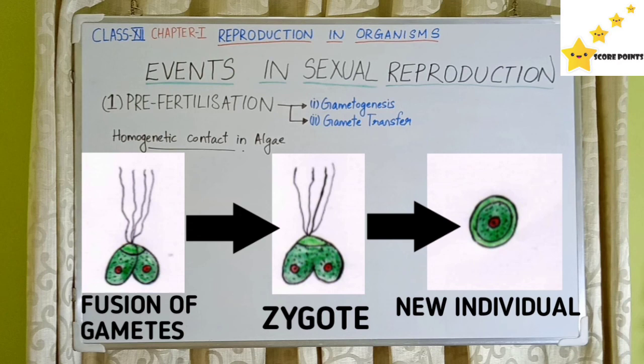Homogametic contact in algae. You can see the isogamete structure of Cladophora, which is an alga, on the board. Fusion of gametes results in formation of a zygote. This zygote then turns into a new individual. This is the homogametic contact in the alga Cladophora.